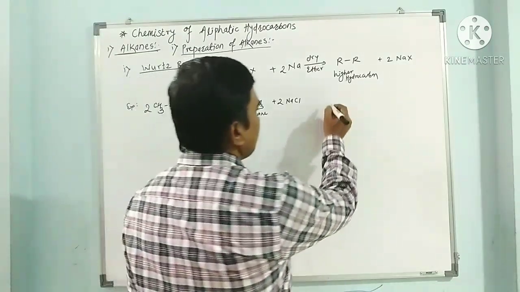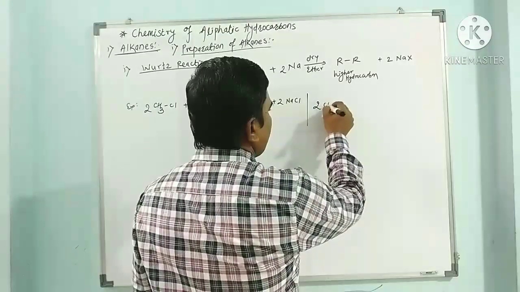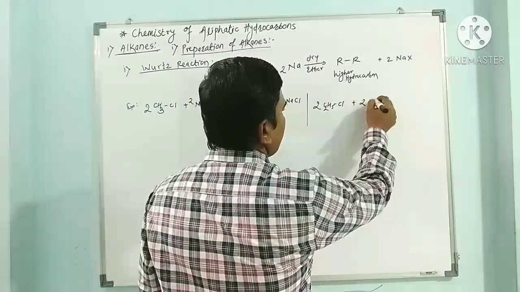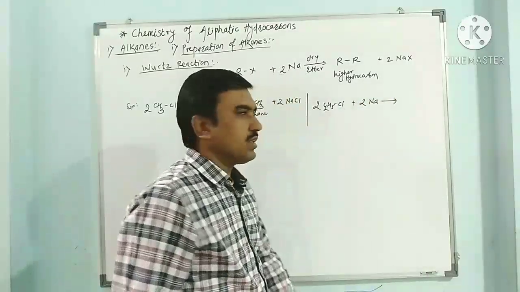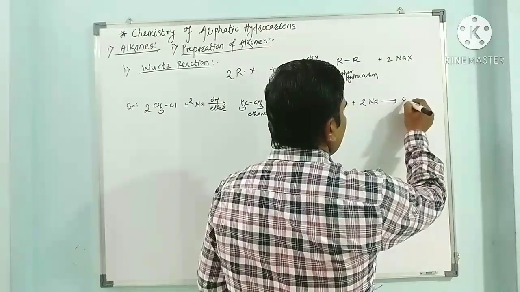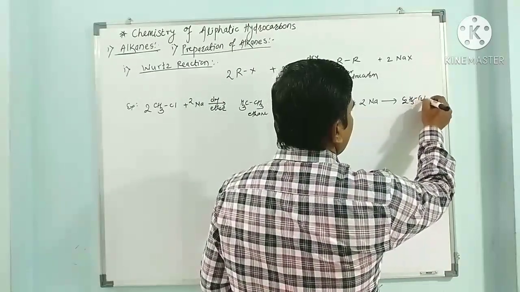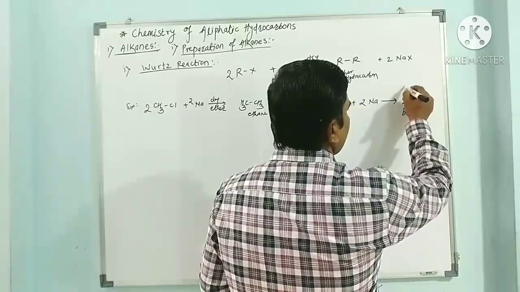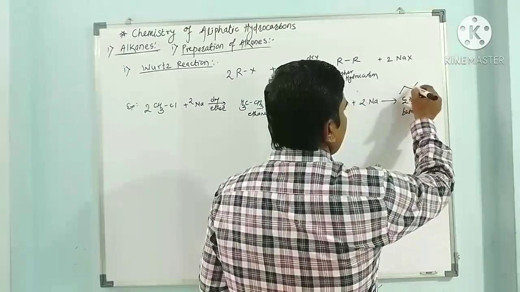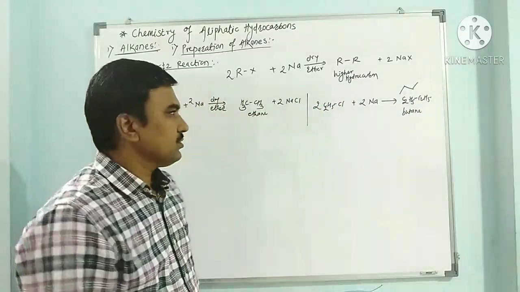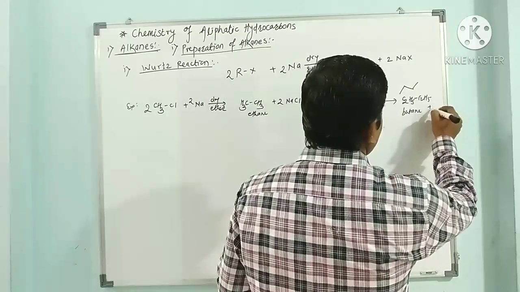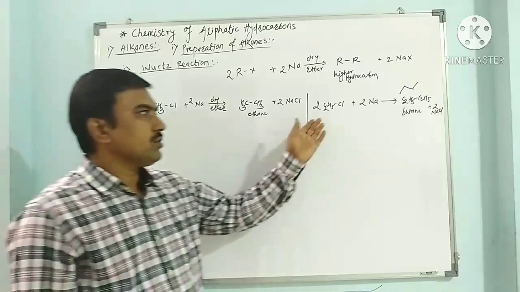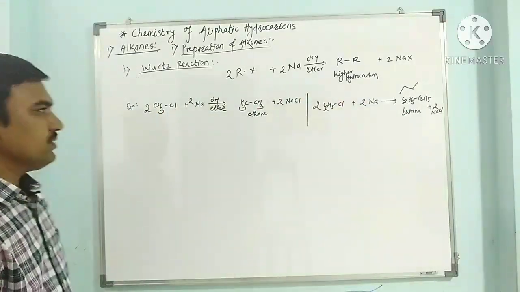If we have ethyl chloride, C2H5Cl, plus sodium metal, it gives C2H5-C2H5, that is butane. Its structure is CH3, CH2, CH2, CH3. So we get butane plus 2 NaCl. In this way hydrocarbons can be prepared by using the Wurtz reaction.